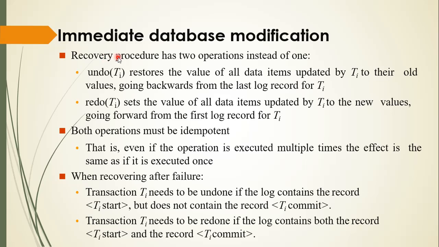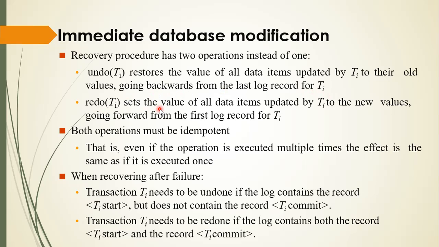The recovery procedure has two operations instead of one: undo and redo. Undo restores the value of all data items updated by Ti to their old values, going backward from the last log record for Ti.